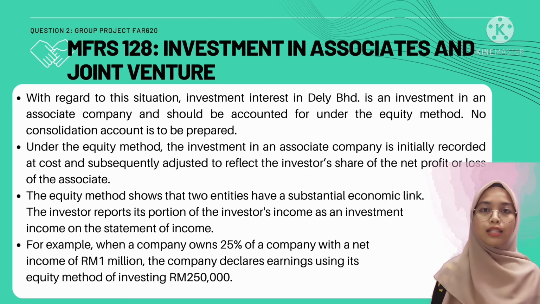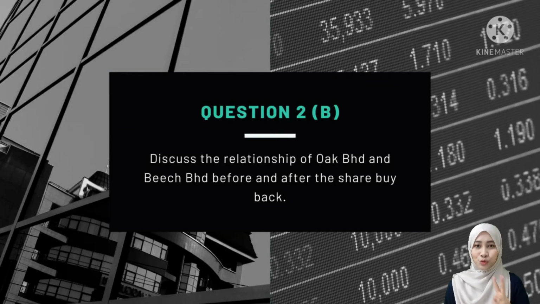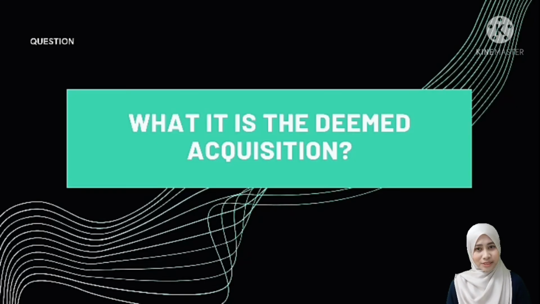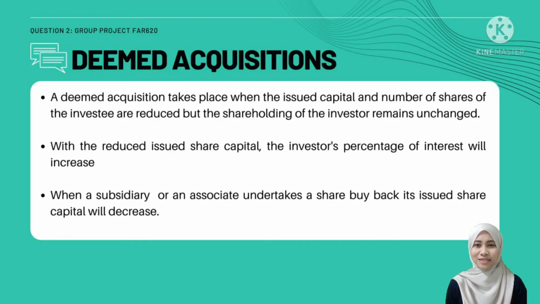Next, question 2B is about the relationship of Oak Berhad and Bish Berhad before and after the share buyback. Next, what is the deemed acquisition? A deemed acquisition takes place when the issued share capital and the number of share capital of the investee are reduced, but the shareholding of the investors remains unchanged. With the reduced issued share capital, the investor's percentage of interest will increase.